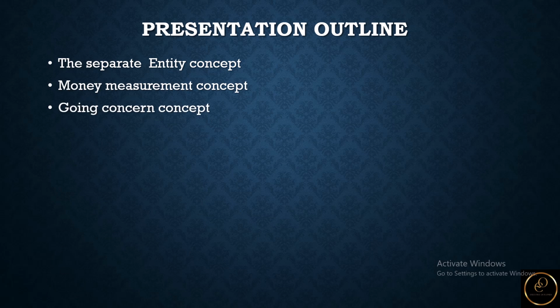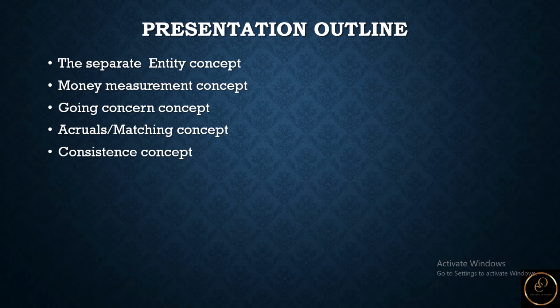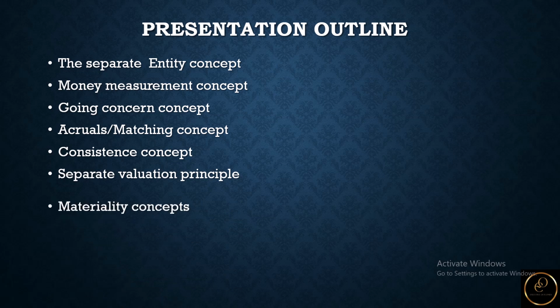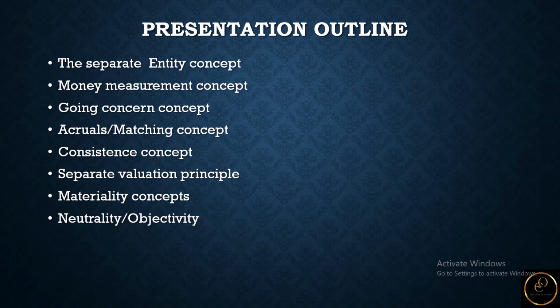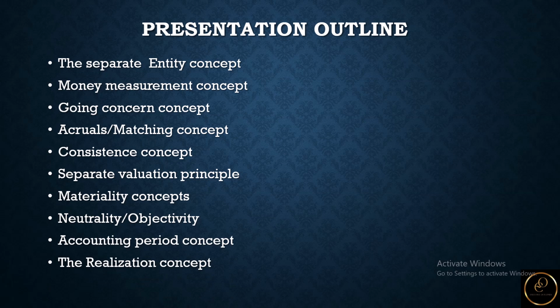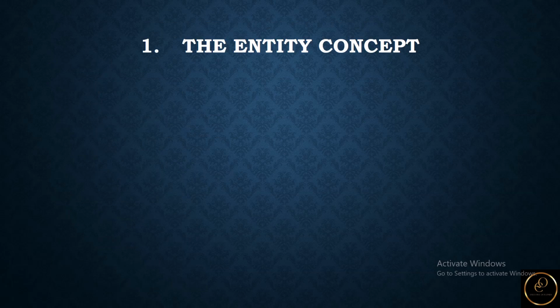We'll look at the going concern concept, followed by the accruals or matching concept, consistency concept, separate valuation principle, materiality concept, neutrality concept, accounting period concept, realization concept, and we're going to look at historical cost concept.